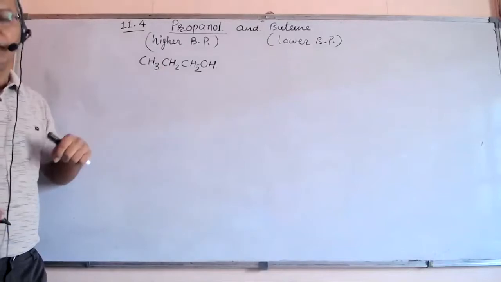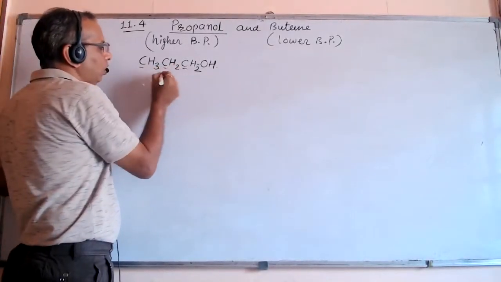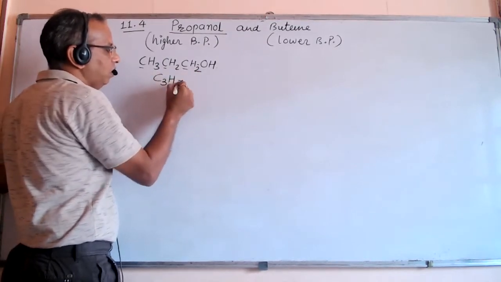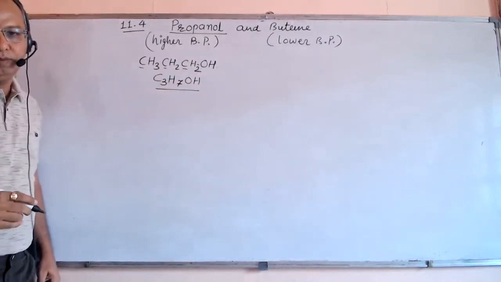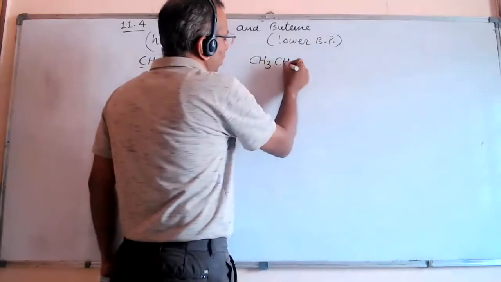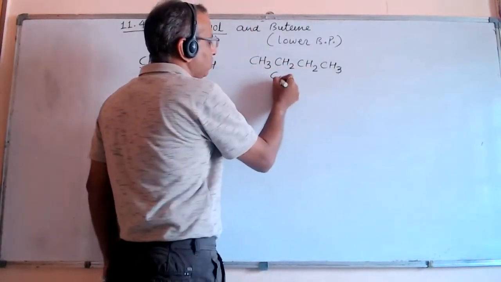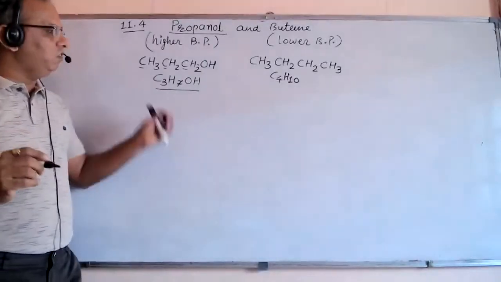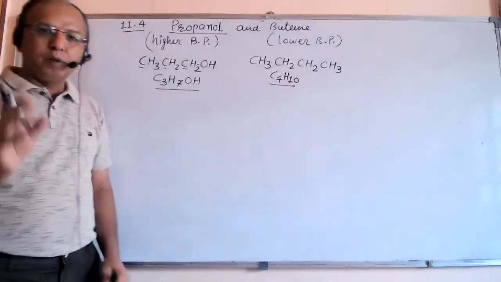This is propan-1-ol, the molecular formula C3H7OH. And for butane, it's CH3, CH2, CH2, CH3, which is C4H10. So a very basic question: why are these two different numbers of carbons compared here?